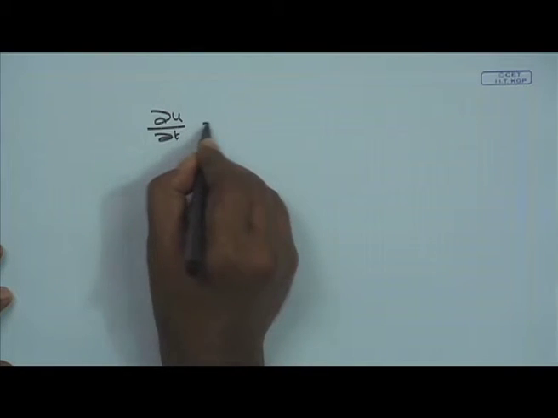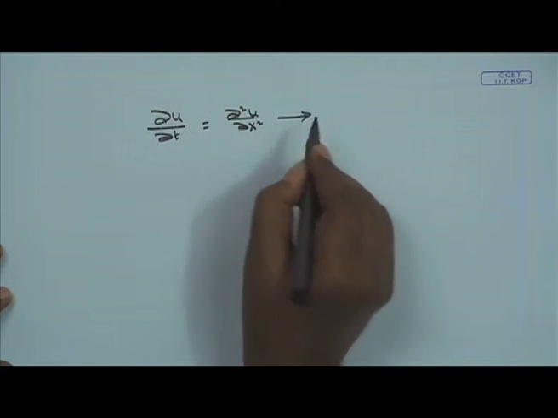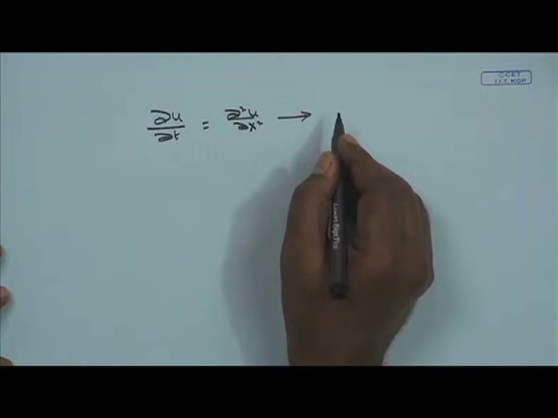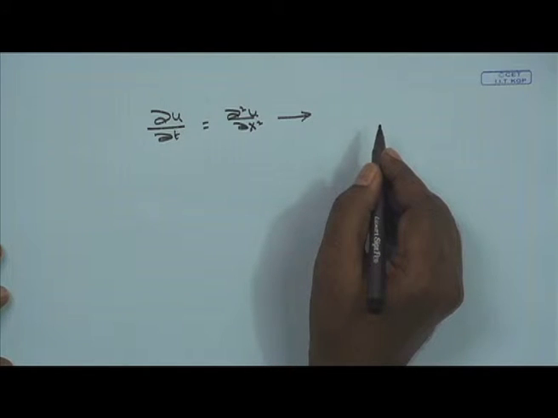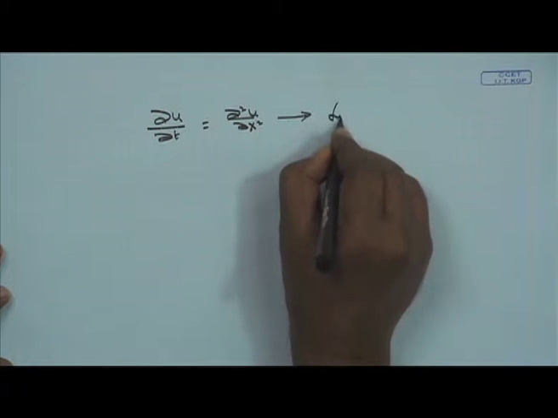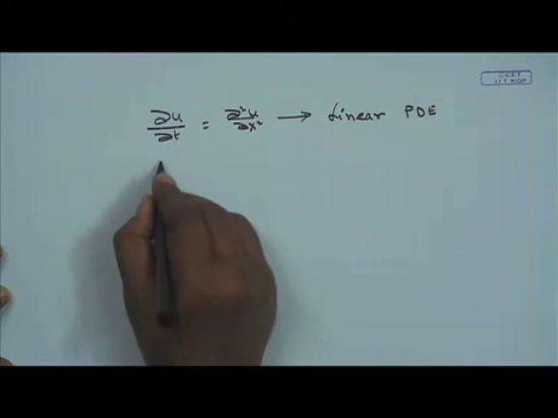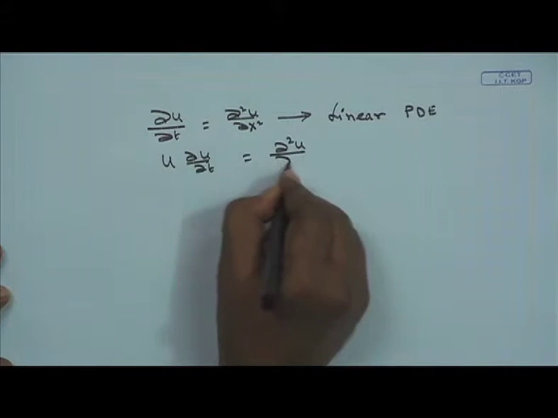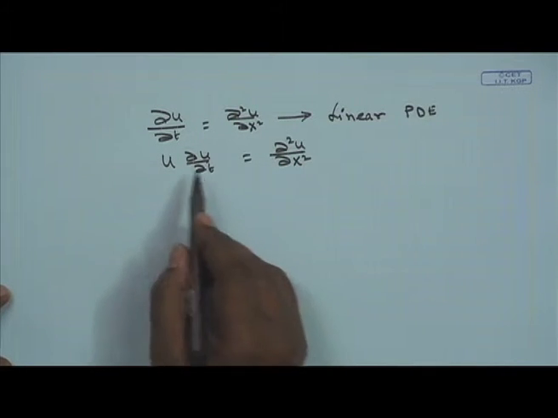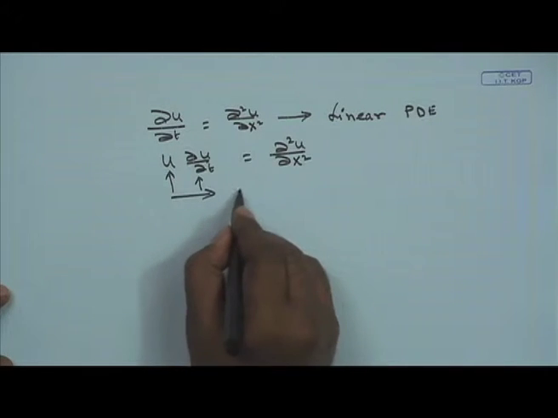Let us say del u del t is equal to del square u del x square. This equation does not have any multiplication with a term like u del u del t or del u del t del square u del x square. So, it is a linear PDE. Next, u del u del t is equal to del square u del x square. Now, in this equation there is a multiplication of the dependent variable and its derivative. So, this makes the equation nonlinear.